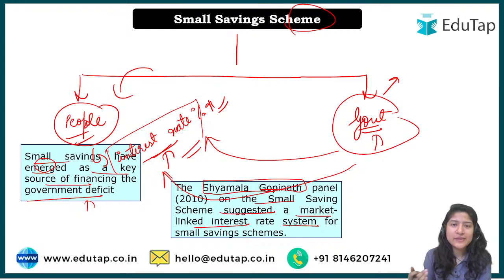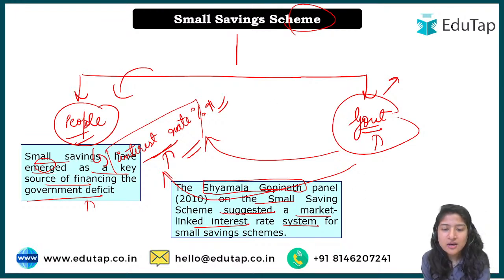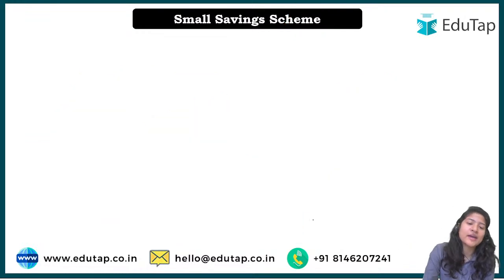In fact, RBI time to time has raised this topic: if the government announces a higher interest rate, it has to be somewhere in line. It can be higher, but somewhere it should still be in line with the banks, so that the banks don't face any loss. So the Shamala Gopinath committee panel suggested that a market linked interest rate system should be developed for small savings schemes. Back in 2010 they said that.